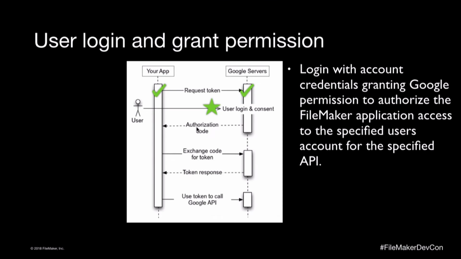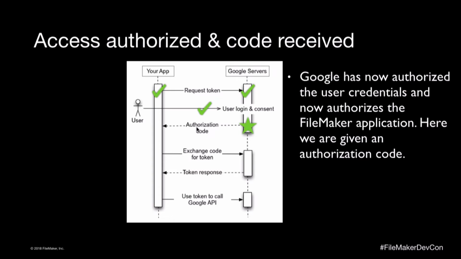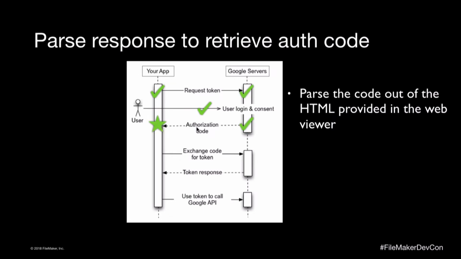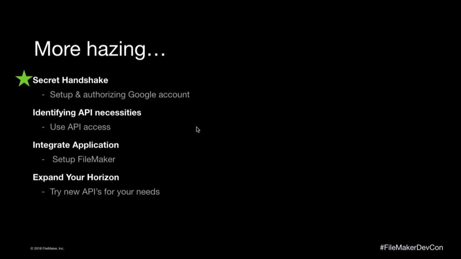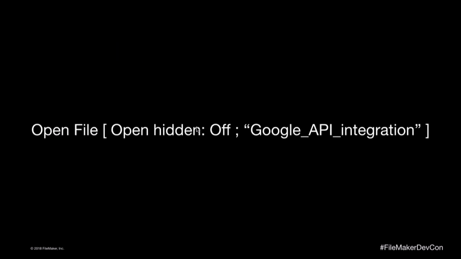We did our consent screen. We logged in. We gave Google consent for our application. Google did their checking in the background and made sure the person logging in was the person that had access to that API key. They provided us our authorization code. So this is still part of the secret handshake. And yes, this is more hazing. So let's go back.